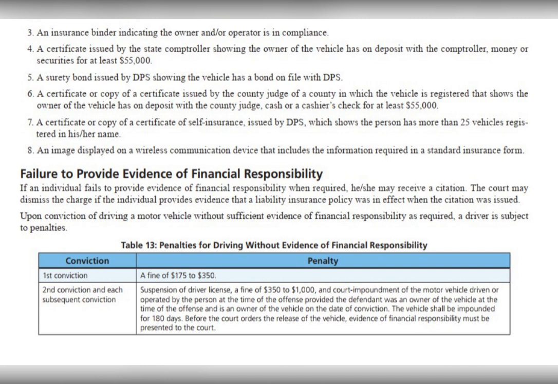The vehicle shall be impounded for 180 days. Before the court orders the release of the vehicle, evidence of financial responsibility must be presented to the court.